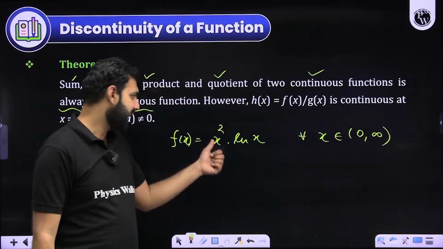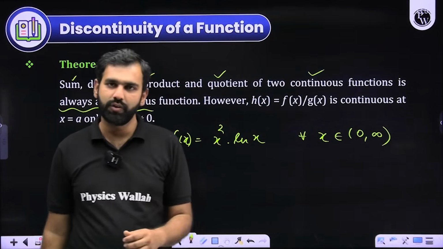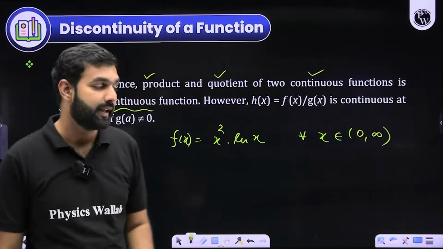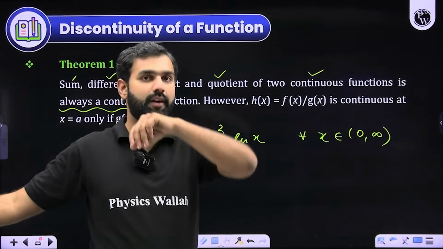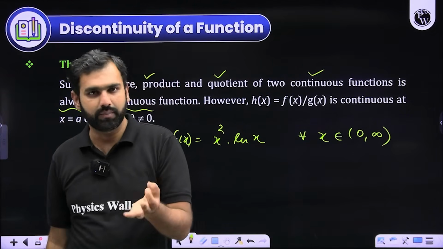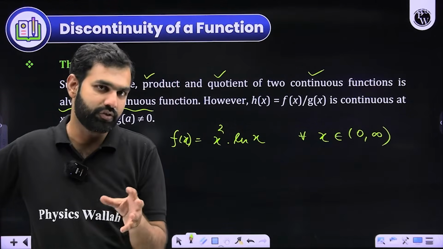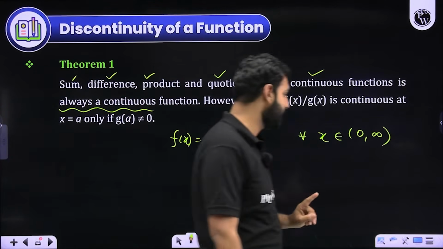Then I'll say, sir, x square is continuous from 0 to infinity. Ln x is continuous from 0 to infinity. So both of them are continuous. Then the product, sum, or difference, or even division will also be continuous, except for the part in division, the gx should not be 0. That is something we know that should fulfill the criteria of its domain, right? So that is something which I hope you will remember as a theorem, as a fact.